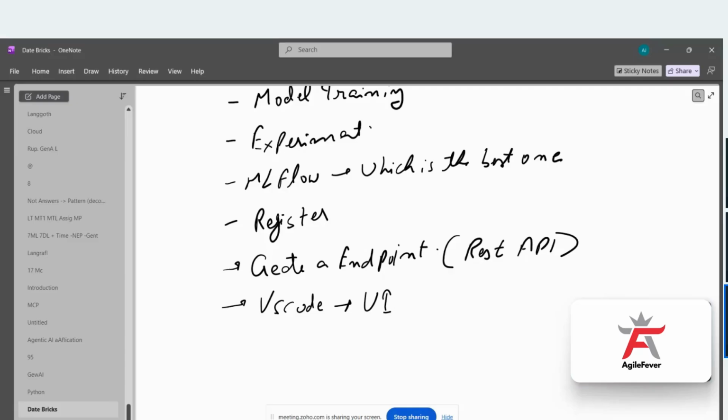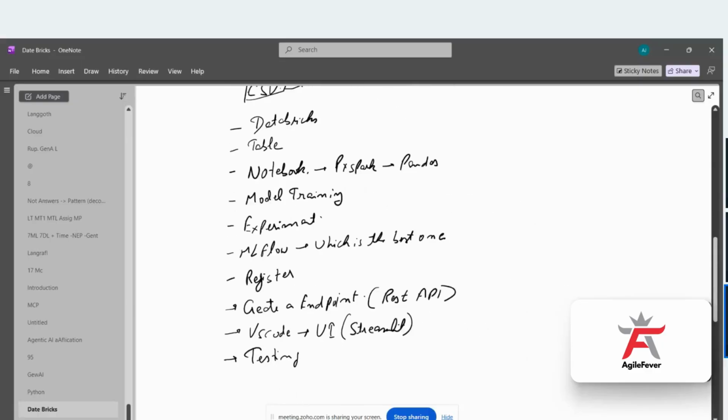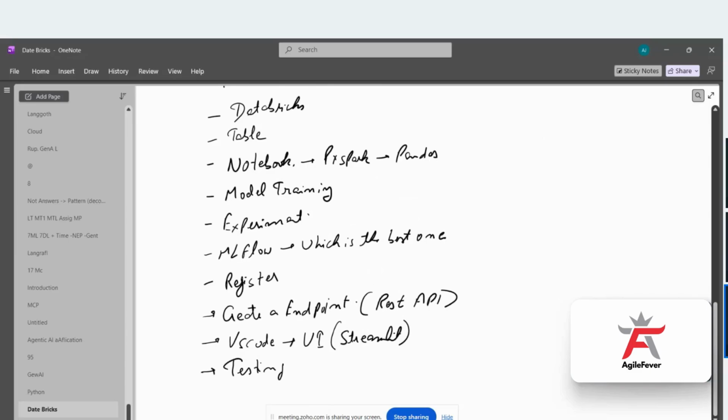Because ultimately I need the UI part also, where the end user can start using it. So we'll be creating that UI part, and it will be based on Streamlit. Using Streamlit, we are going to create that UI part. Then a UI will get opened, and there we can do the testing. So these are the steps we are going to follow in our end-to-end project. This will create your end-to-end project.